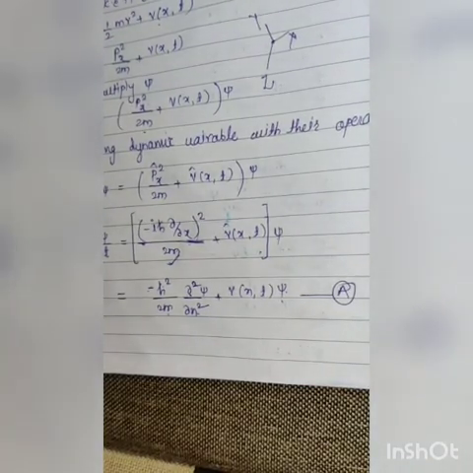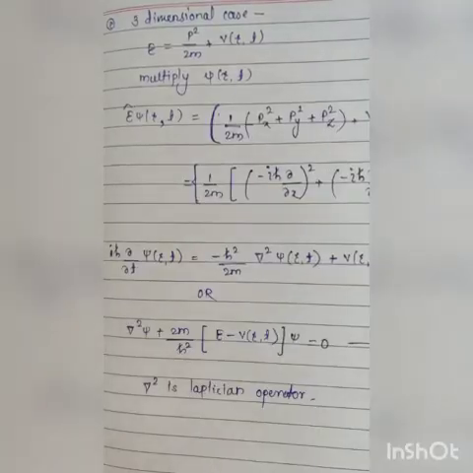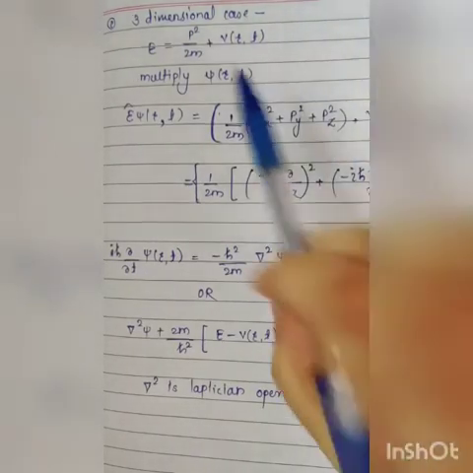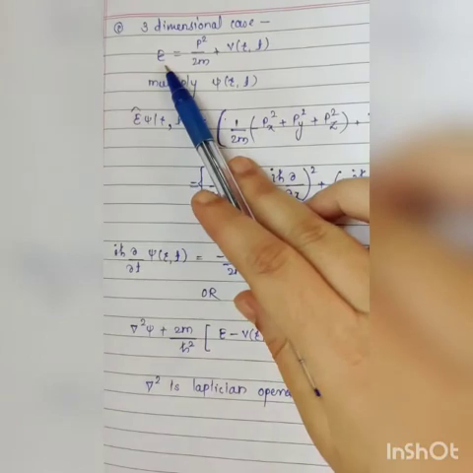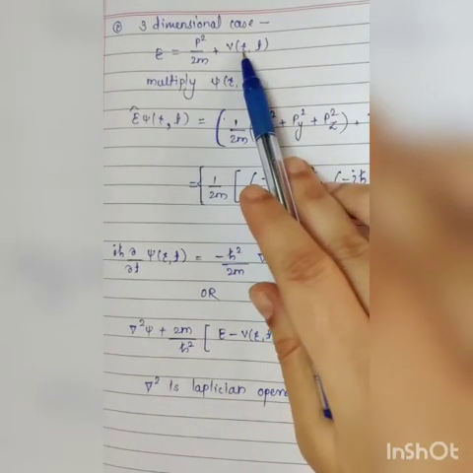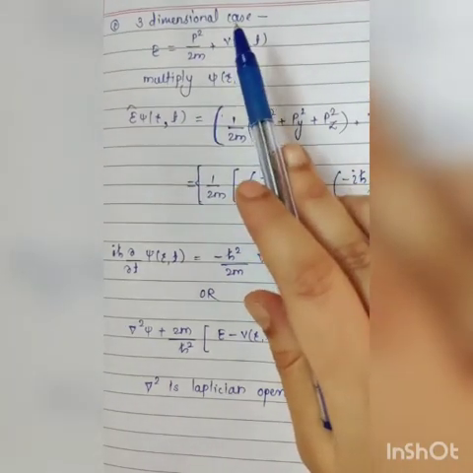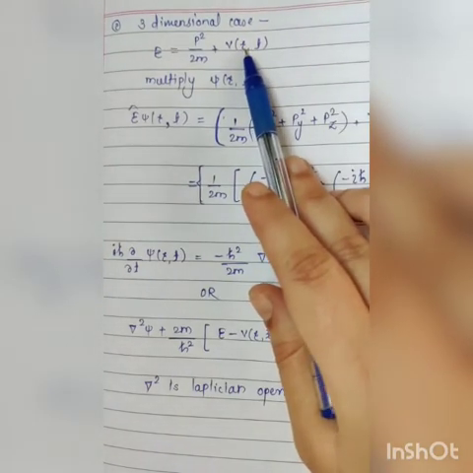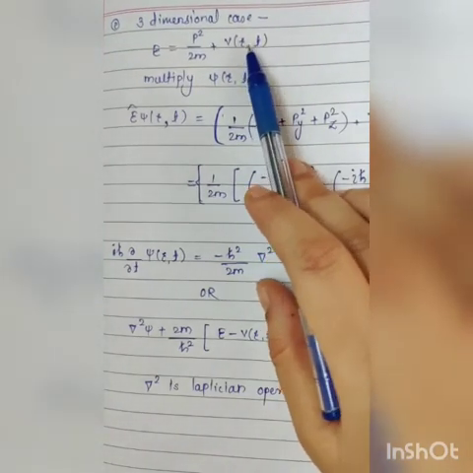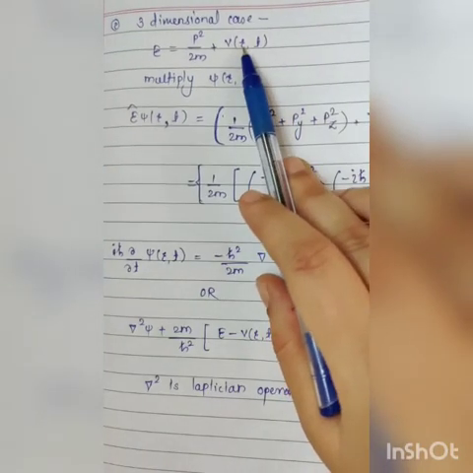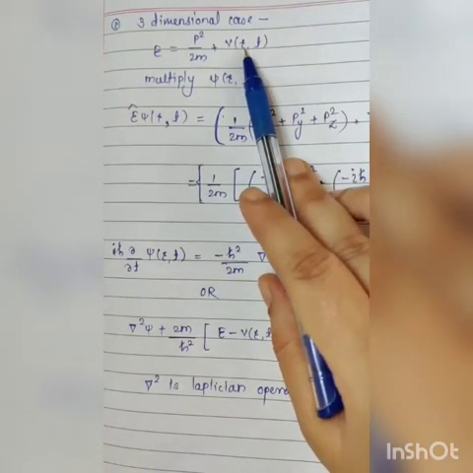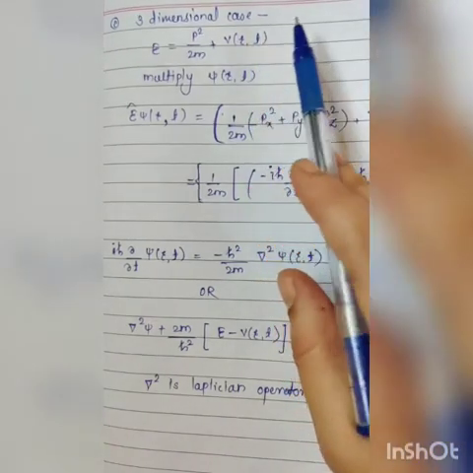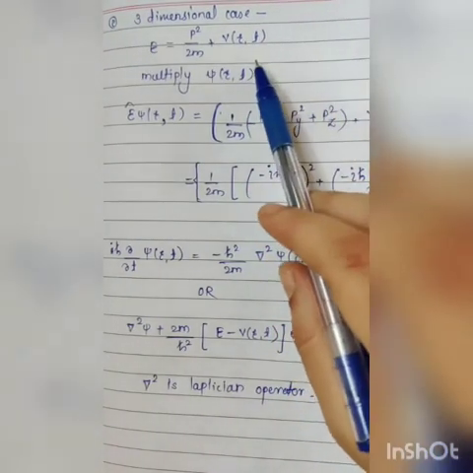Now we see the three dimensional case. Here the total energy E is equal to kinetic energy plus potential energy, but here we take r, not x, y or z in a particular direction. r is a position vector, meaning your particle may go in the x, y or z direction.